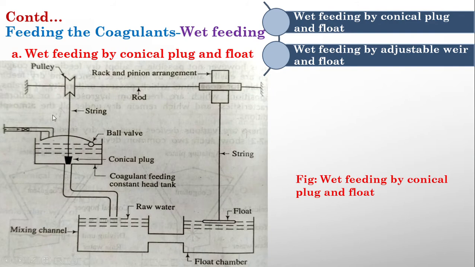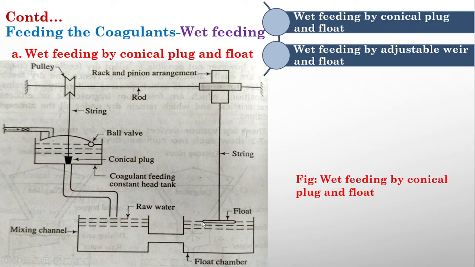So this is the figure for conical plug and float. Here, this is our conical plug. This is our coagulant feeding constant head tank, where our coagulant solution is placed. There is a pulley here. This pulley is attached to a rack and pinion arrangement, and this rack and pinion is attached to the float, and this is a float chamber. So this is the chamber to which the coagulant along with the water will come. After mixing of the coagulant, the water will come here.